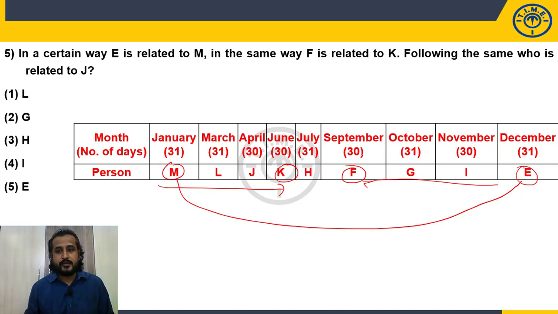Following the same, who is related to J? J is here, so third from the first. Now I need to choose the person who is third from the last. Who is that? G. So my answer is G. So choice 2 is my answer. So choice 2. Fine.